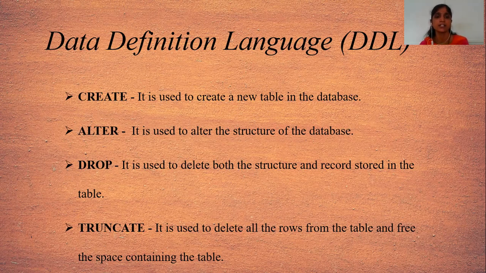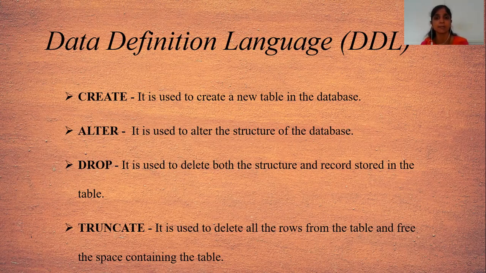Then the second command is alter. The alter command is used to alter the structure of the database. After creating the database or tables, if some columns are unnecessary or we don't want those columns in that table, then we have to alter that table structure. That means it is related to the structure of the table. Suppose we want to delete any column from the particular table, or add a new column, then we use the alter command.